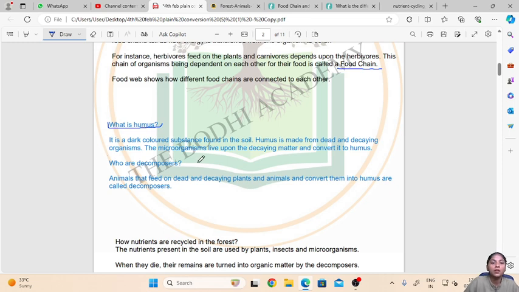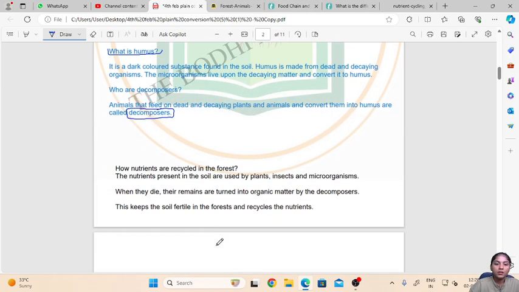So what are decomposers? Decomposers are the organisms which feed on the dead and decaying plants and animals and convert them into humus. Now the organisms which decompose this dead and decaying matter are called decomposers. And I have already explained the nutrient cycles.